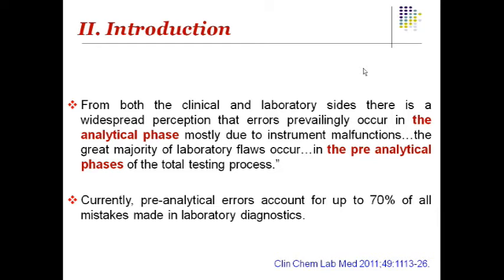It is not because of the laboratory, the analysis or the analyzer machines we are using. Remember one fact, that 70% of the errors occur in the pre-analytical phase, before the analysis of the sample. That includes patient preparation, sample collection, and sample transportation. All these factors will account for erroneous results. If there is any error in this phase, it can have a larger impact on the laboratory results.